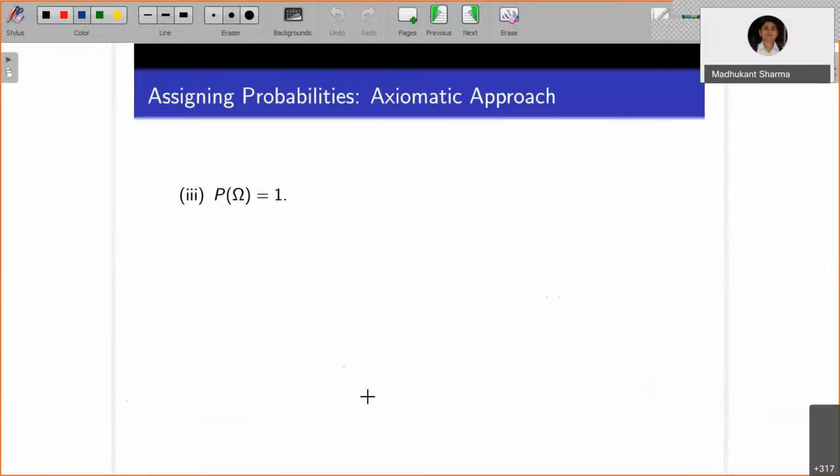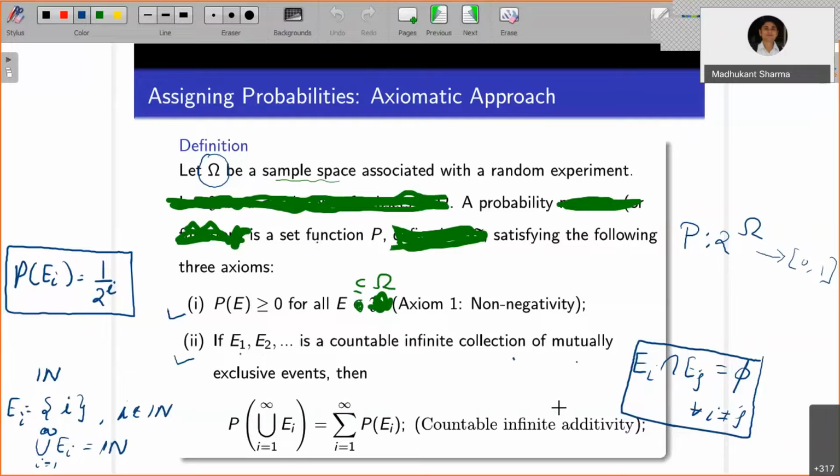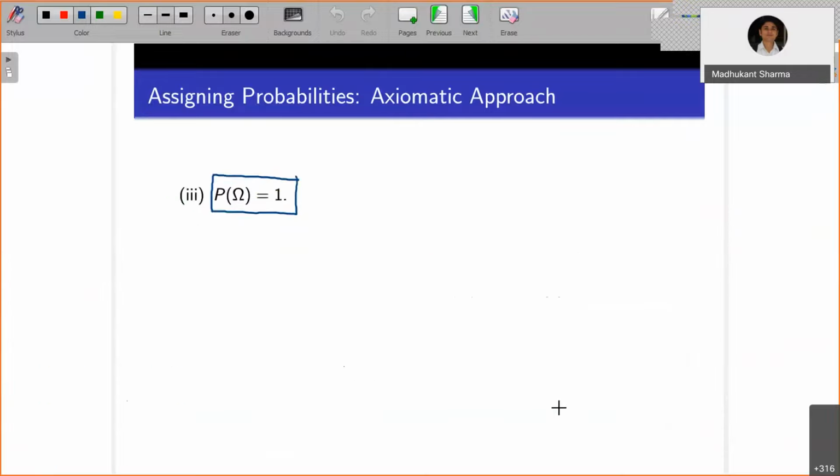So the third property is probability of omega equals 1. That's a certainty. So these are the three properties: non-negativity, countable infinite additivity, and probability of omega is 1.